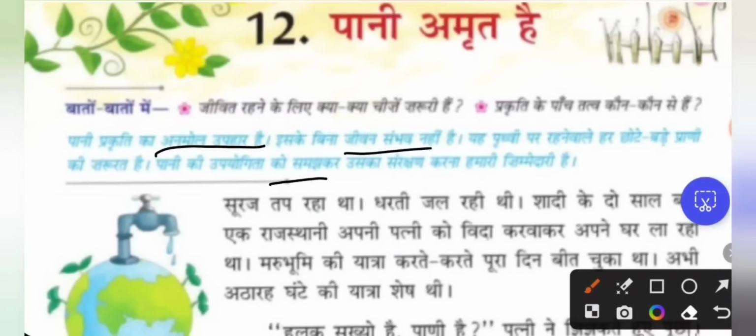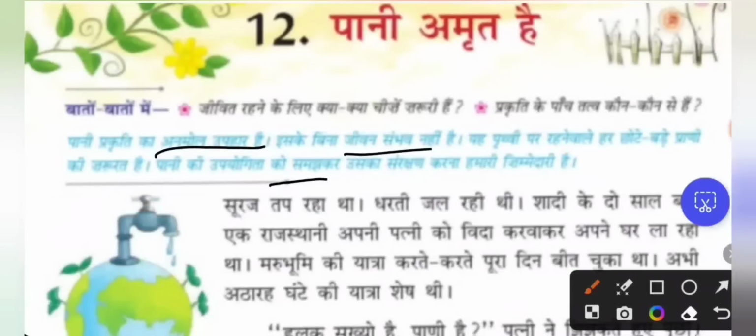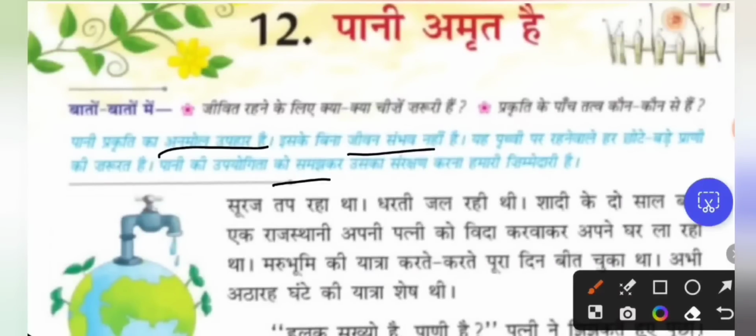What we have to learn from this lesson: nature gives us some resources in abundance, but we human beings have to take care of it. We have to save it for our next generation. We have to understand the importance of water. What technologies have come which will help us to preserve the water? What are the ways the water is getting polluted? How can we avoid water pollution? And what are the uses of water? Using the water, how can we produce electricity? How can we manage the water to give water for everyone?